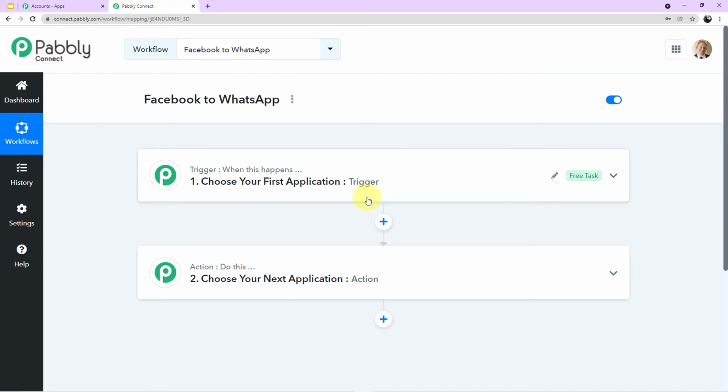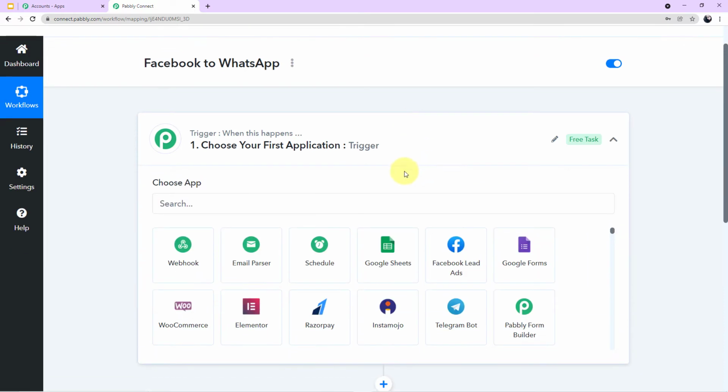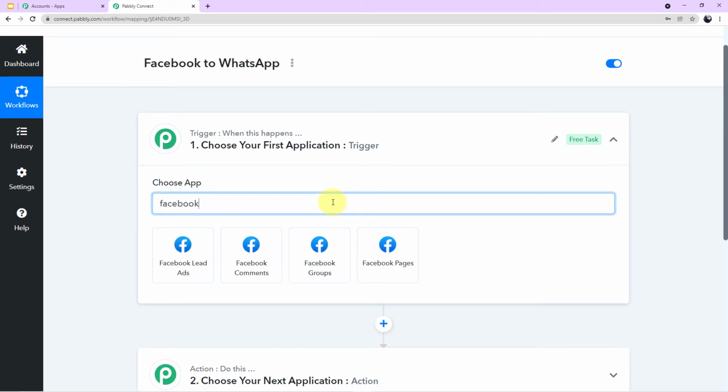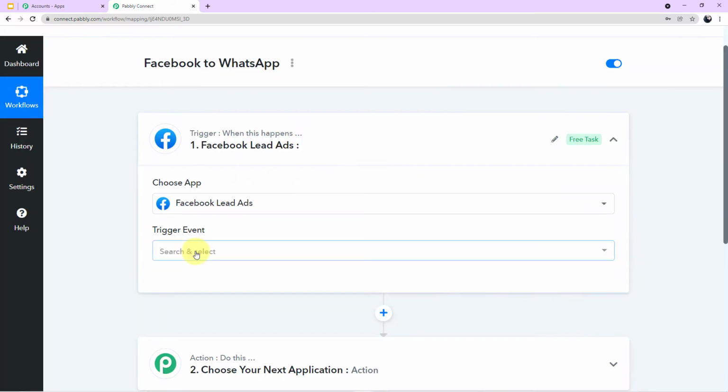And what is the action? What is the response we want? As soon as the customer fills up the form, on successful form submission, they will receive a WhatsApp message with the link of the brochure. Now let's start with the process. We have to choose our first application, which is Facebook lead ads. So click here on your first application, come to the search field, and search for Facebook lead ads. As you can see on my screen, I'll click this and a new field of trigger event has emerged in front of you.